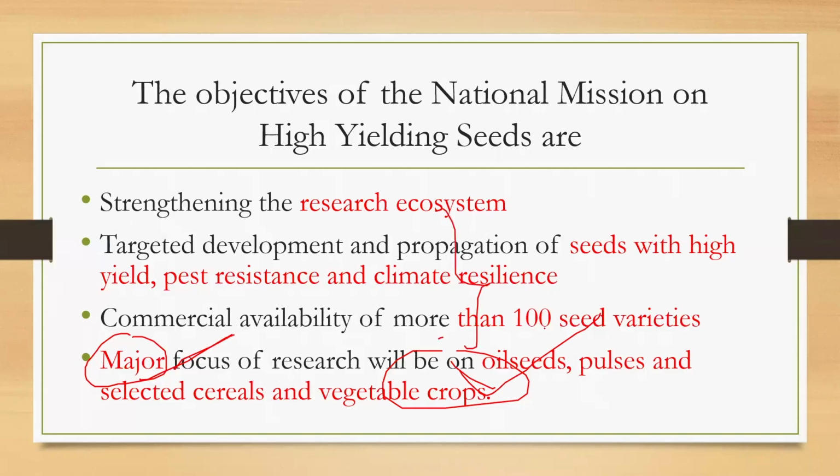So, commercial availability of more than 100. Again, more than 100 seeds, do you think it's a fact, or do you think it may be plain? We discussed this in the turmeric question also. It could be a range. Yes, more than 100 seed varieties, the possibility is there. Don't think that it's a number. It's a quality statement. So do not eliminate 100 in the exam. That is the reason I have given this. So these are some of the objectives of the National Mission High Yielding Seeds.